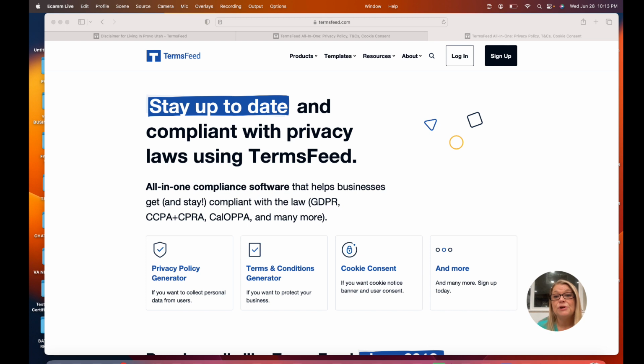You still have to abide by the CalOPPA rules, because if someone who is a resident of California goes onto your website, well, now you have to obey that law. And so it's very annoying, I know, because you don't have your business there.